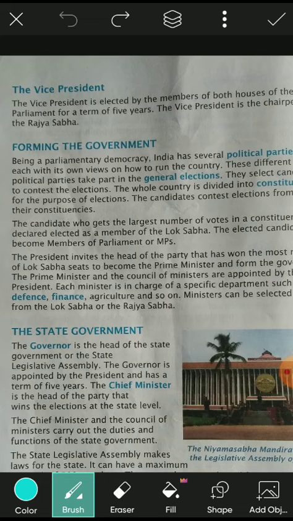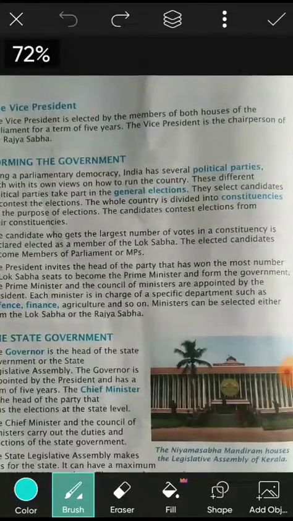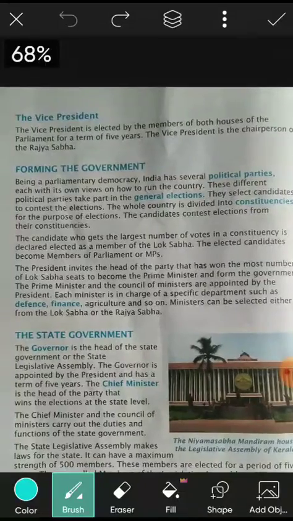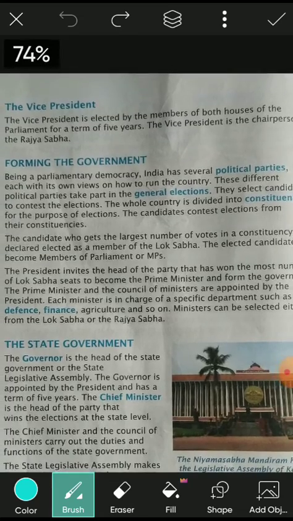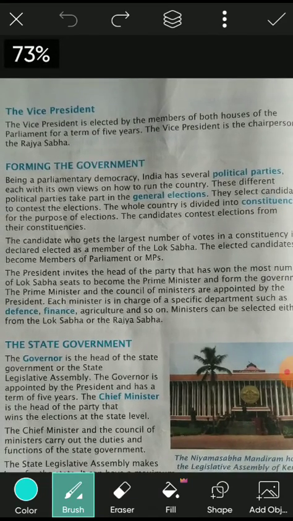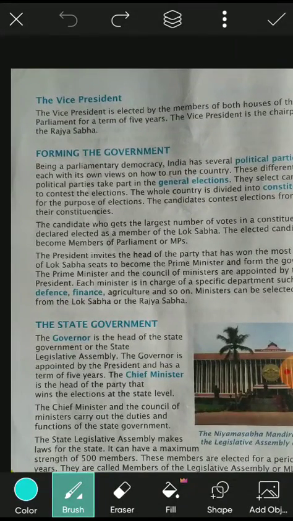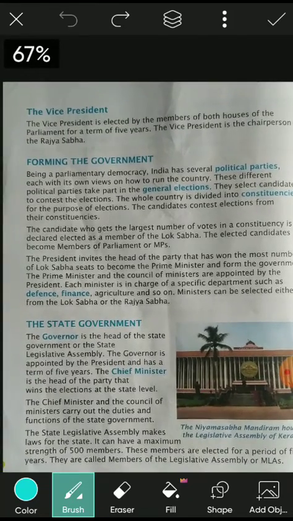The president invites the head of the party who has won the most number of seats in the Lok Sabha, and he is declared as the prime minister and forms the government. The prime minister and the council of ministers are appointed by the president.